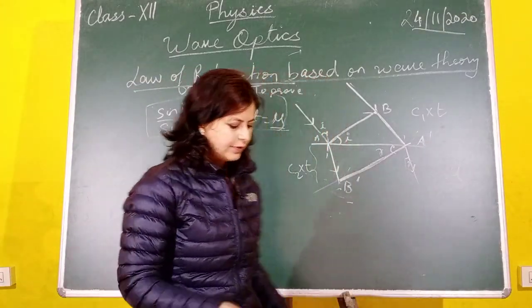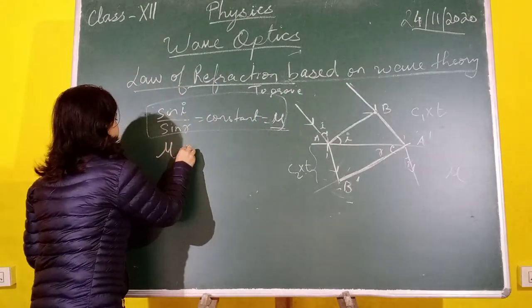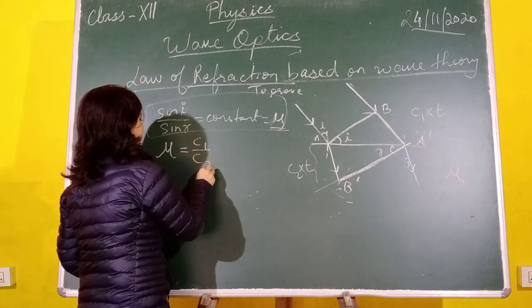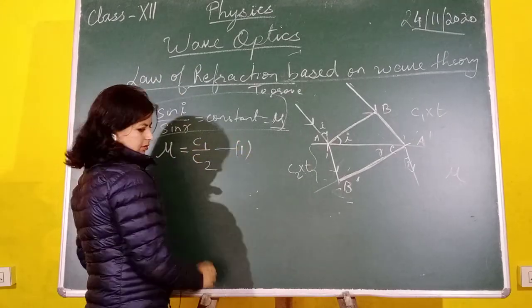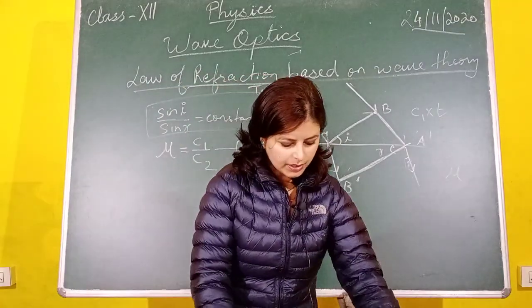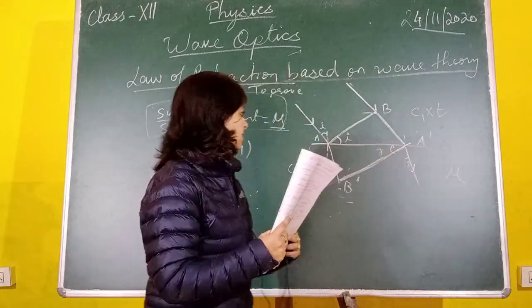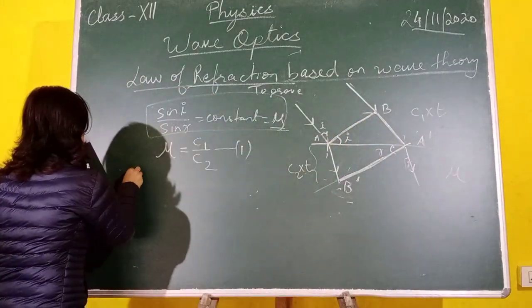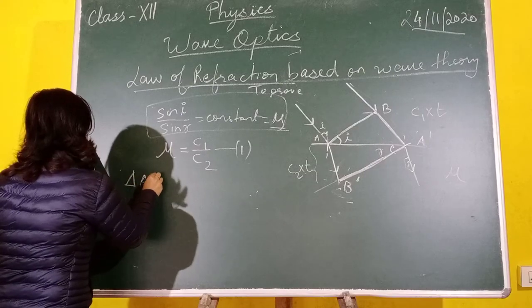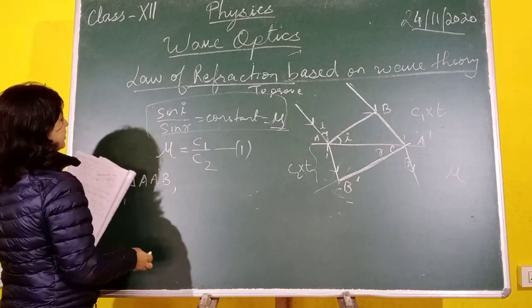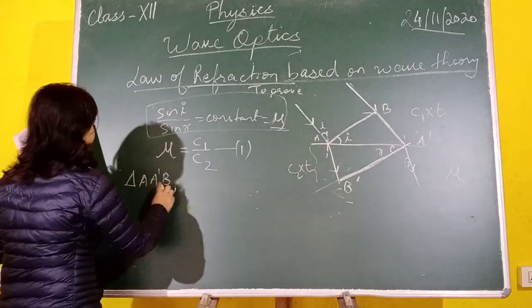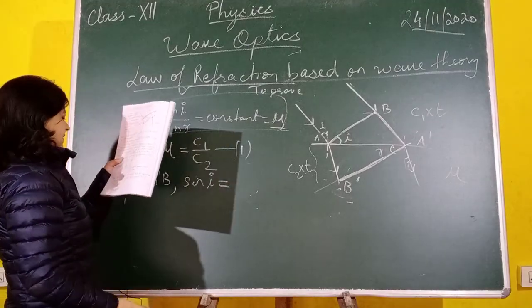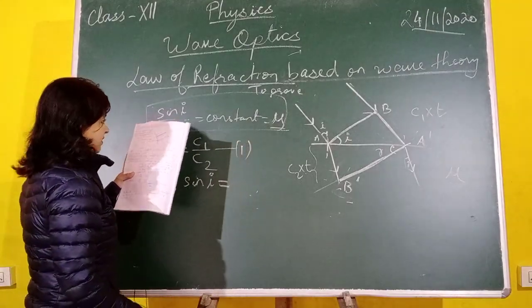We will start with the definition of refractive index: mu is equal to the speed of light in the first medium divided by the speed of light in the second medium. Leave it for now. Now we will take two triangles. In triangle A dash B, we take the sine of the angle of incidence. Sine I is equal to perpendicular by hypotenuse.